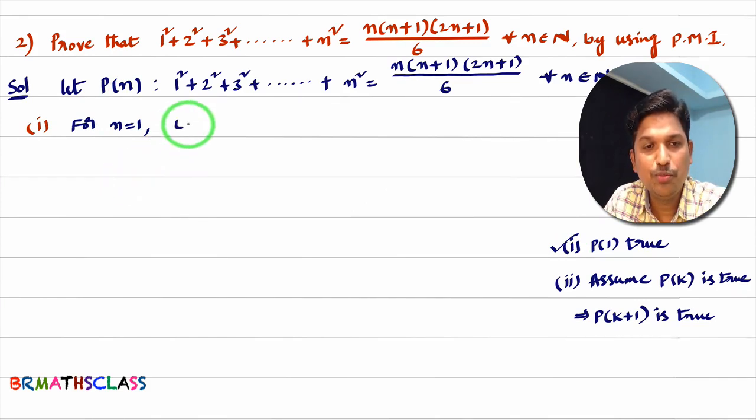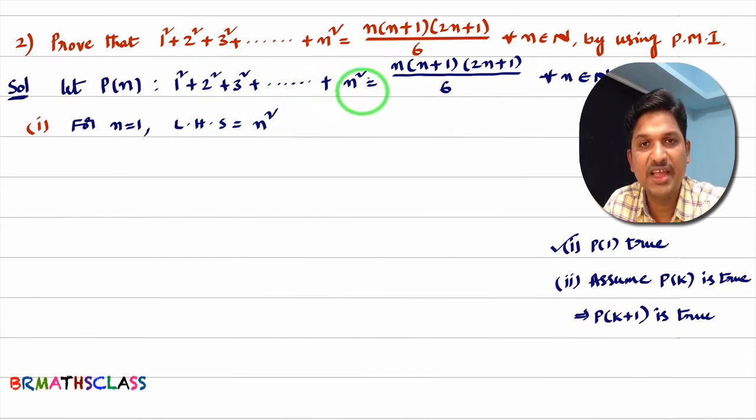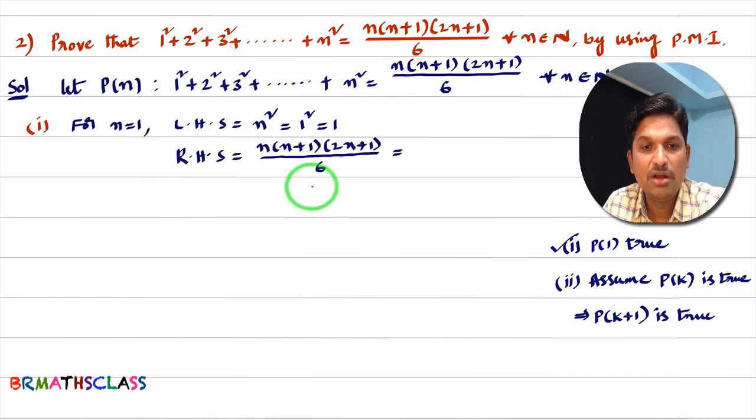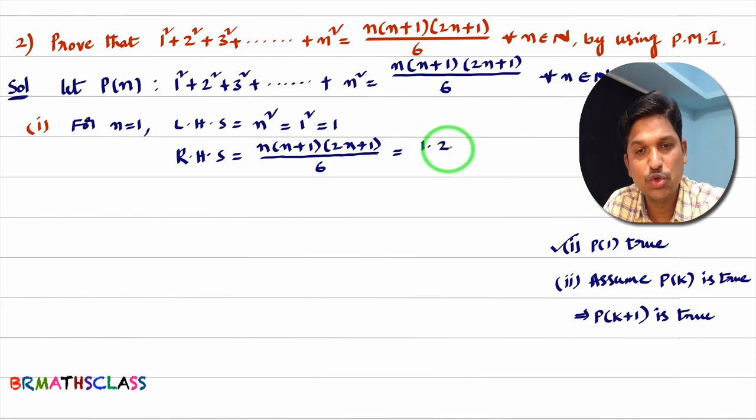So, how to prove P of 1 is true? First, you take the left hand side part. In this, you see this nth term, n square, you take. In place of n, you write 1. What you will get? 1 square. 1 square is 1. Now, I'll calculate RHS. Now, I considered RHS of this statement. In this also, I'll put n equal to 1. We will see what happened. 1 into 1 plus 1. 2 into, in place of n, you write 1. 2 into 1, that is 2. 2 plus 1 is 3.